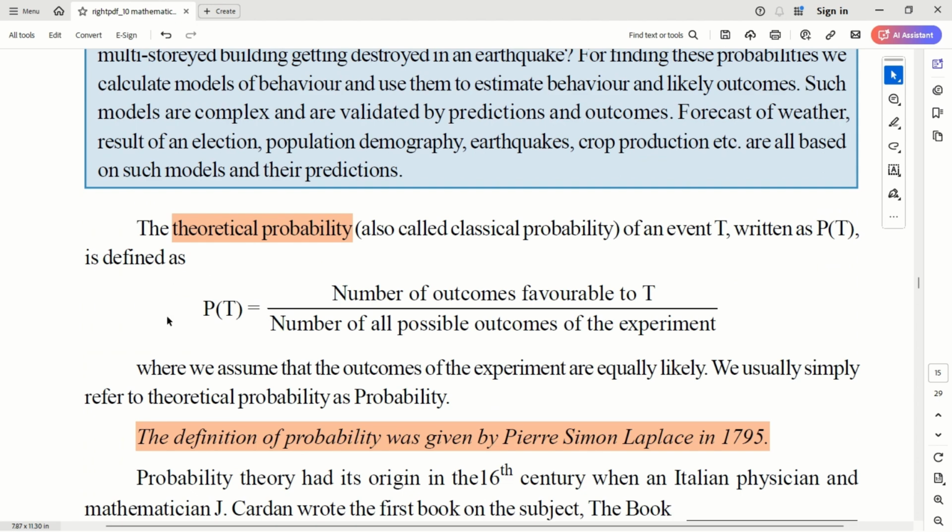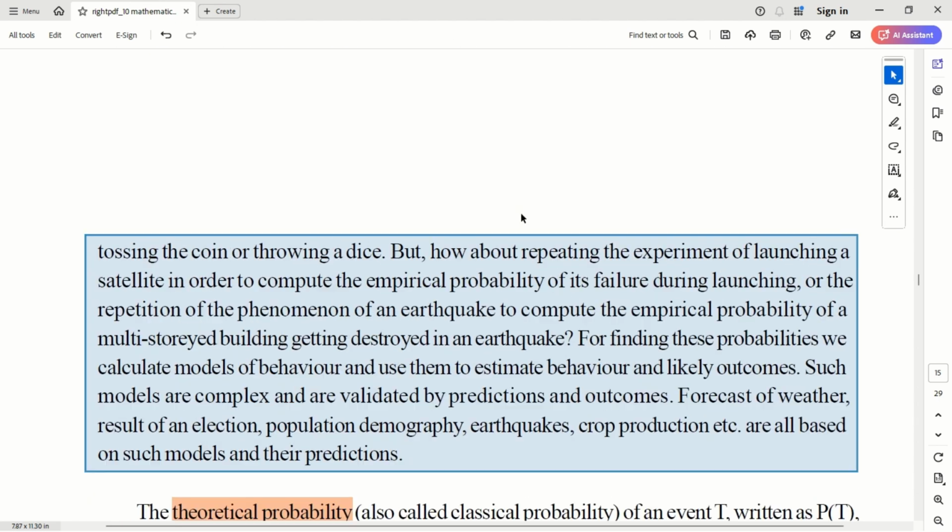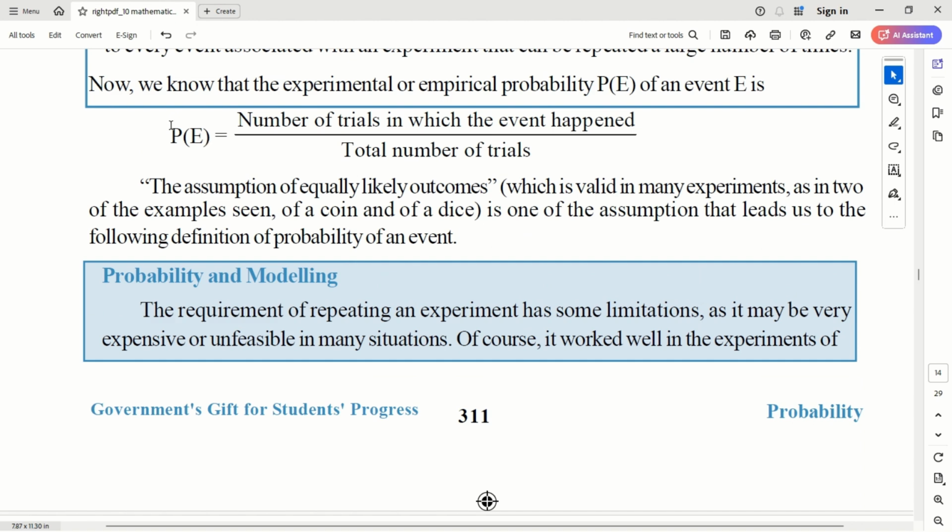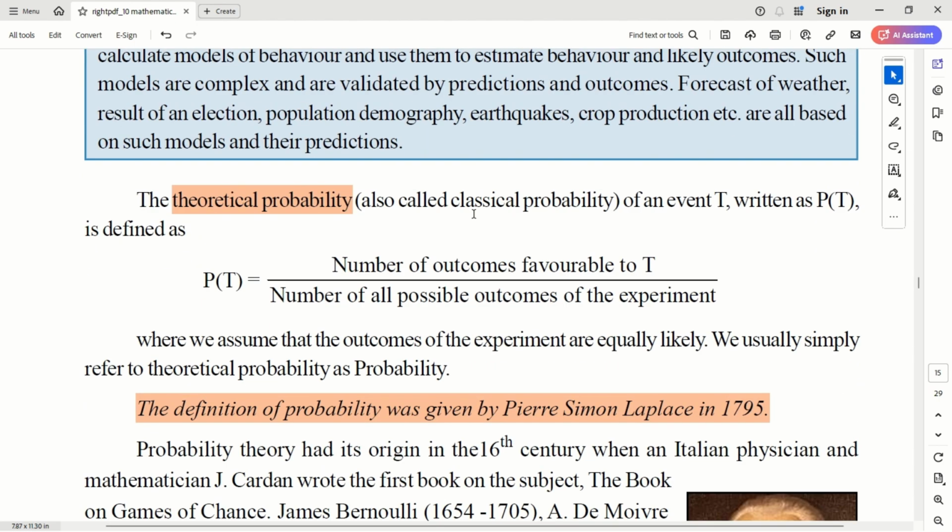So in this case, the previous equation you learned is from the actual experiment, right? Probability defined from the empirical data. And this is the theoretical one: number of outcomes favorable to E, if E is an event, how many favorable outcomes there are, divided by the number of all possible outcomes of the experiment. In case of tossing a coin, you have two possibilities in total, so the denominator is 2.